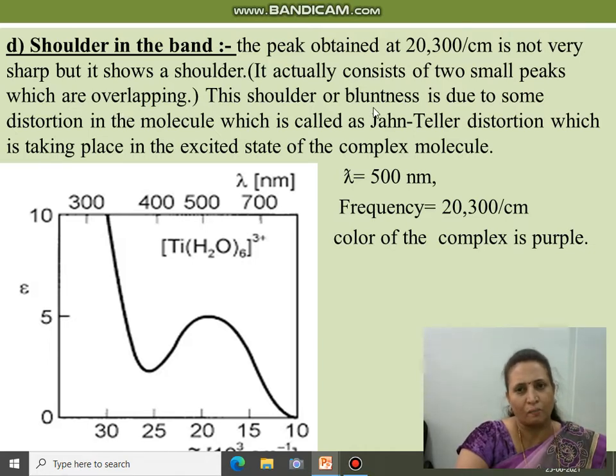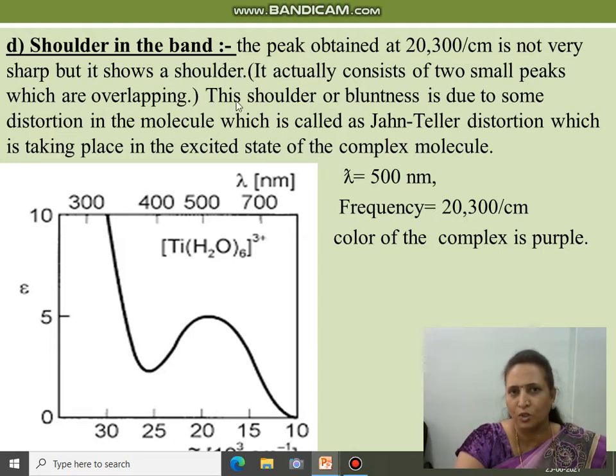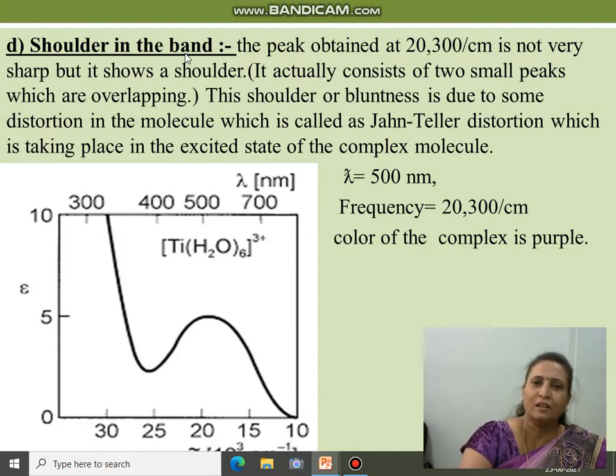This shoulder or bluntness is also due to some distortion in the molecule, called Jahn-Teller distortion, which takes place in the excited state of the complex molecule. So these two reasons, the two overlapping small peaks and the Jahn-Teller distortion in the excited state, are responsible for the shoulder in the band.